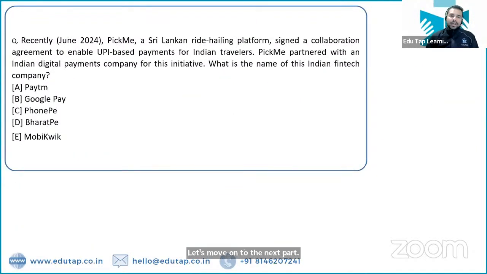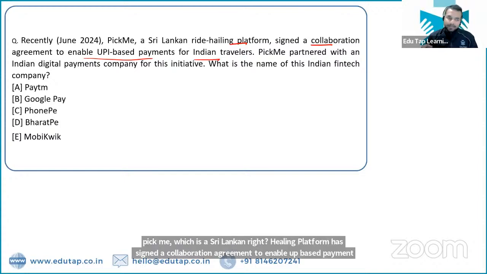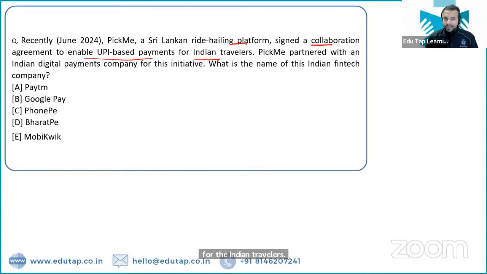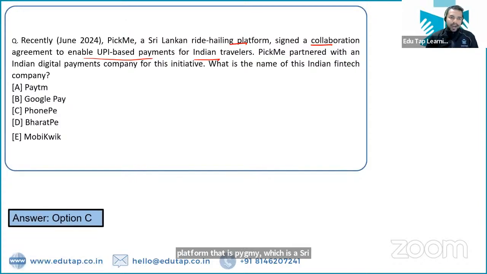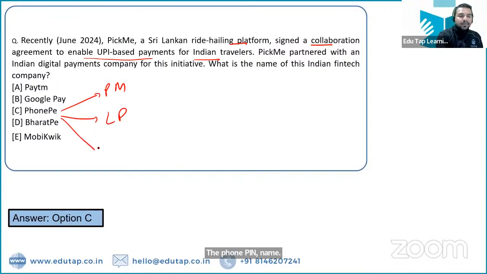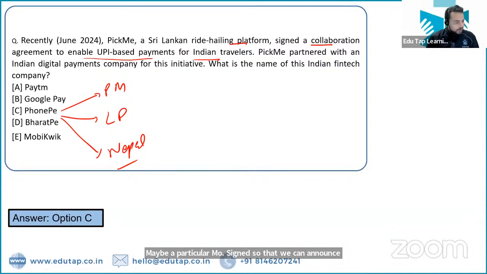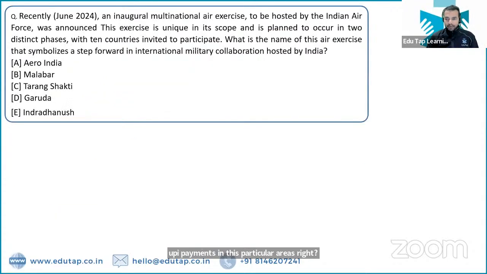So PickMe, which is a Sri Lankan ride-hailing platform, has signed a collaboration agreement to enable UPI-based payment for Indian travelers. Now guys, PickMe ने पार्टनरशिप किया है कौन से इंडियन ऑर्गेनाइजेशन के साथ? जैसे हमारे यहाँ पर है Ola, Uber, Rapido, इसी तरीके से there is a platform that is PickMe, which is a Sri Lankan ride-hailing platform, and here it has been signed between PhonePe and PickMe. तो PhonePe ने PickMe के साथ किया है साइन, PhonePe ने LankaPay के साथ किया है साइन, PhonePe ने Nepal में भी ये particular MoU साइन किया है, so that we can enhance the UPI payments in these particular areas, right? So we have to remember all of them from the exam point of view. Let's move on to the next part.